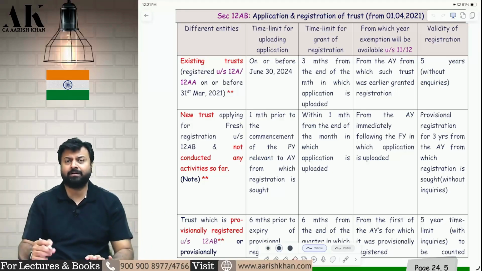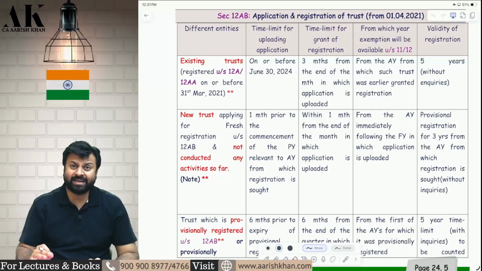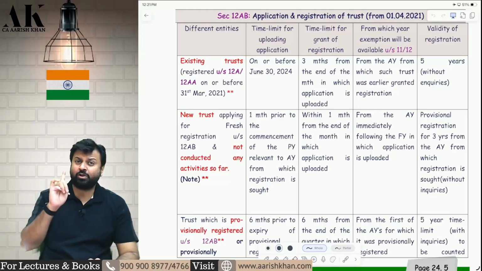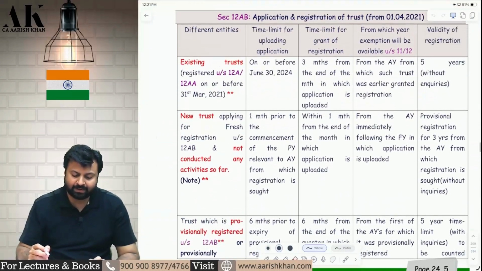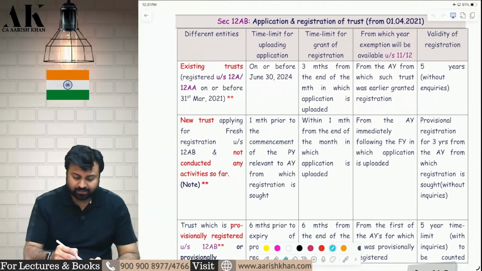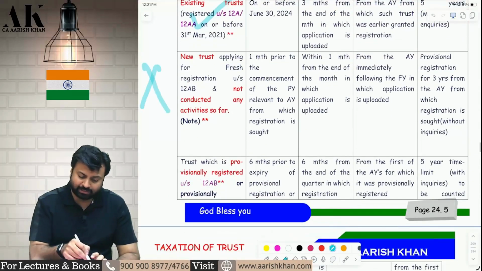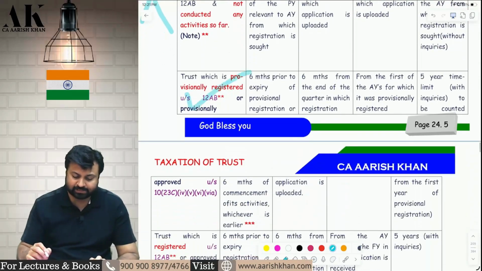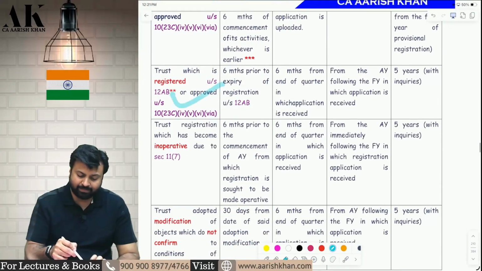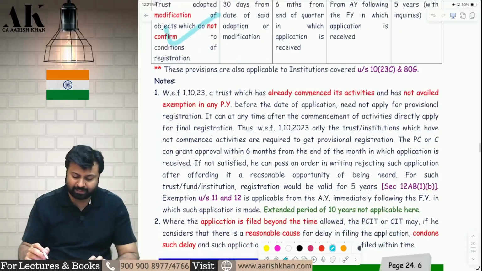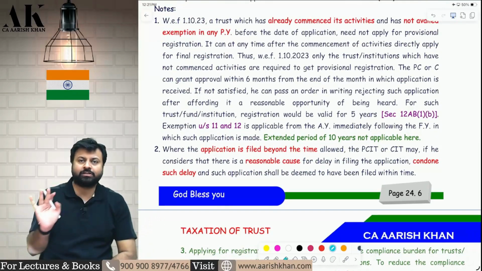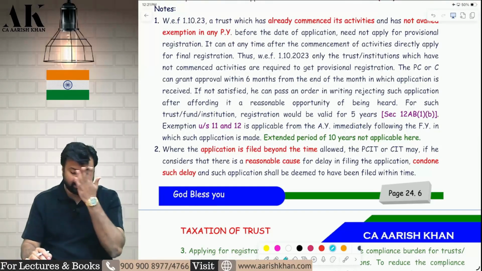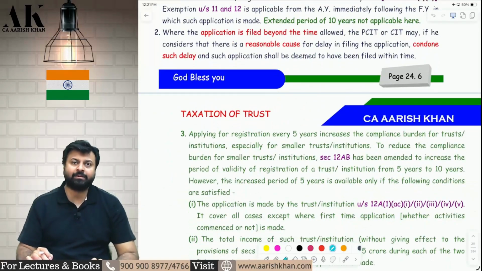So for some people, the government has increased the time limit of 5 years to 10 years. It is not extended for everybody. It is extended for some people. So who are those fortunate people? From this table, I will show you. Existing trust, it is applicable. New trust, it is not applicable. Provisionally registered trust, it is applicable. But it is not applicable who is a new trust. For new trust, it is not applicable. Apart from new trust, everybody it is applicable.